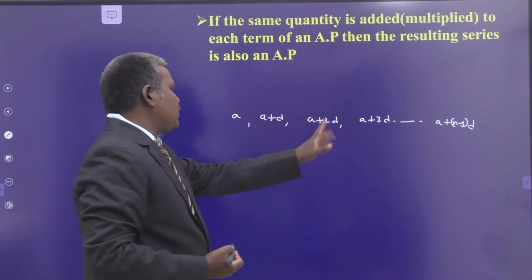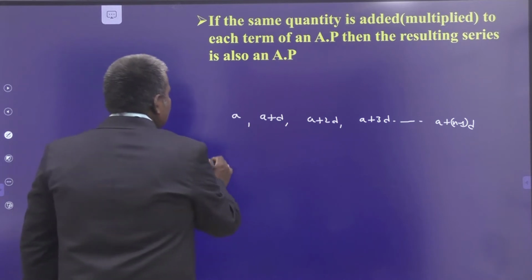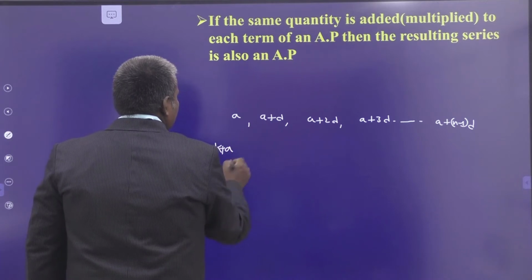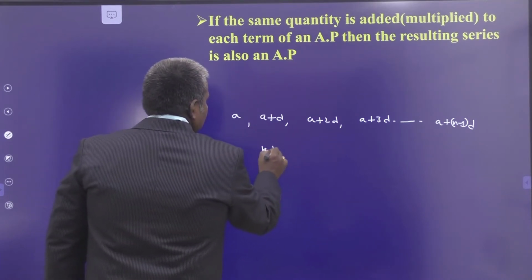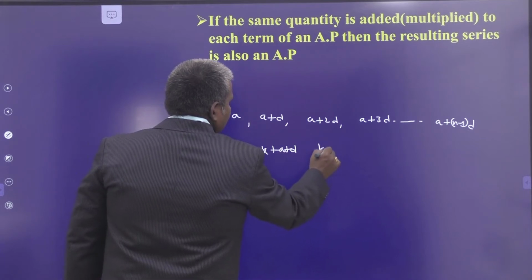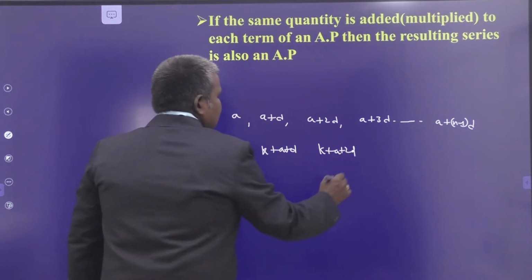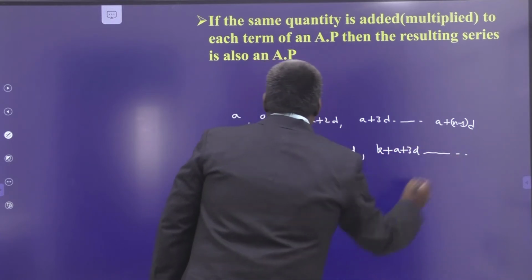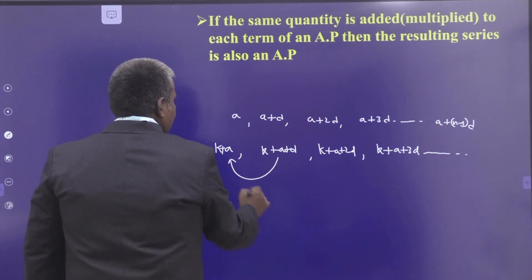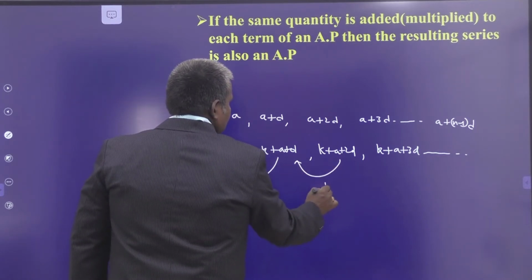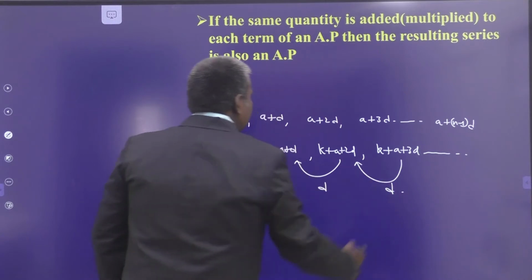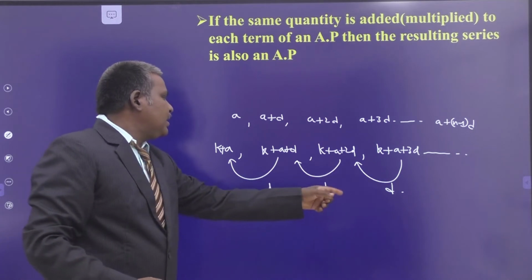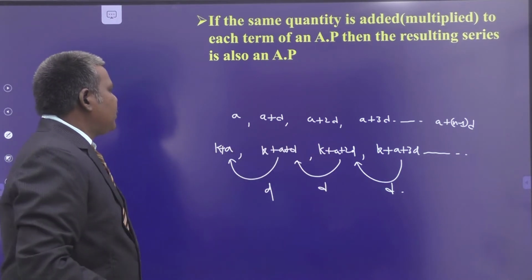These are the terms of the series of AP. So a plus d, a plus 2d. Suppose you add a constant k to each and every term: this is k plus a, k plus a plus d, this is k plus a plus 2d, this is k plus a plus 3d, and so on. Now see the difference here. What is the difference? Here also d. The difference here also d. The difference here also d, my dears. Therefore, the differences are the same.